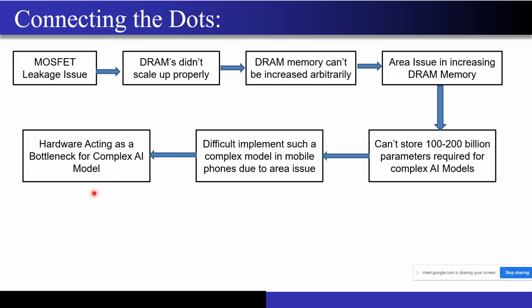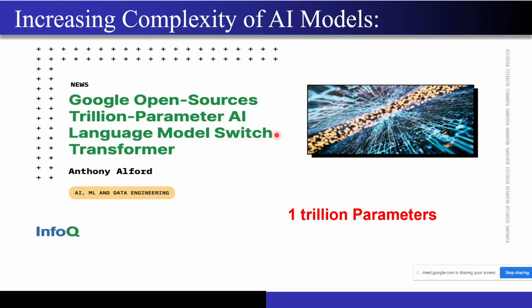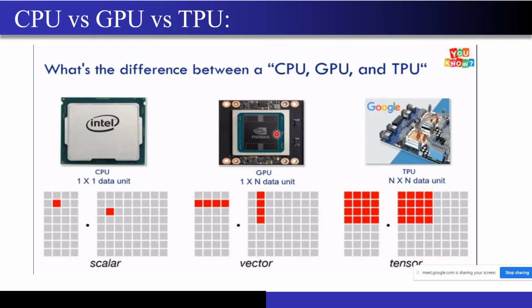I will just go back to that slide and explain for a minute. Yeah, so this is the slide that I was talking about. This TPU that you are seeing has one more name, the neural processing unit. Now what it will do, as I told you, there is a power constraint available with me. Within the same power constraint, I want to allow as complex an AI model as possible, right?